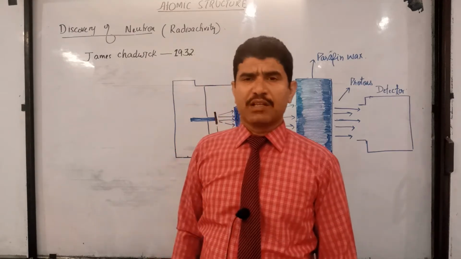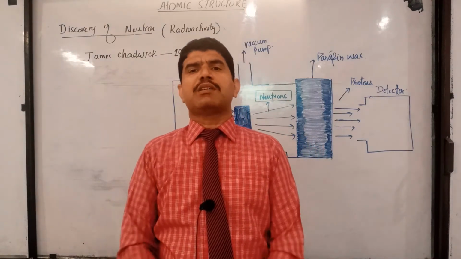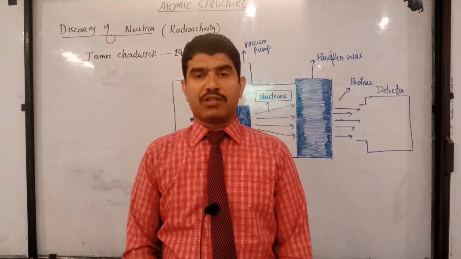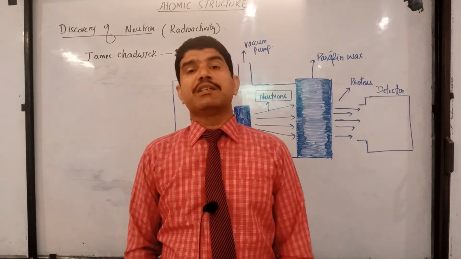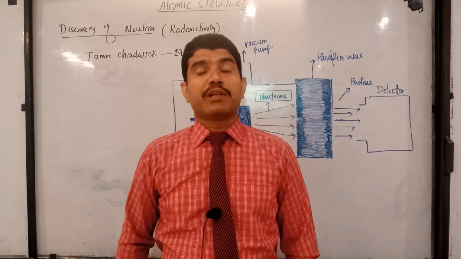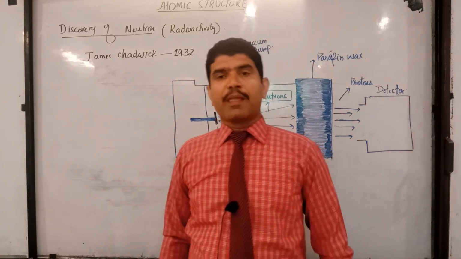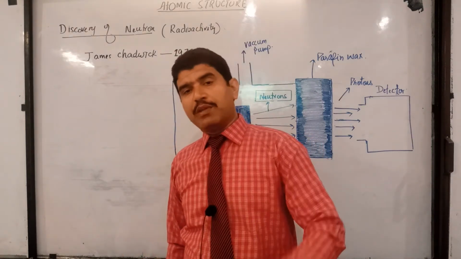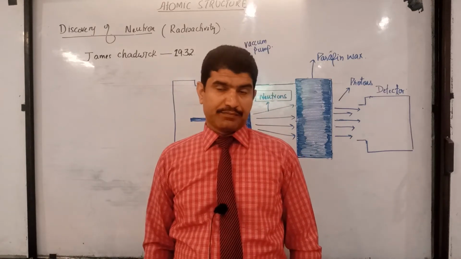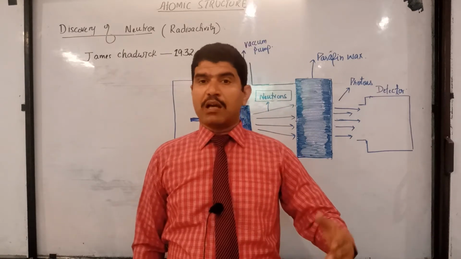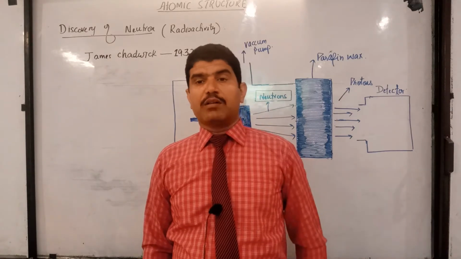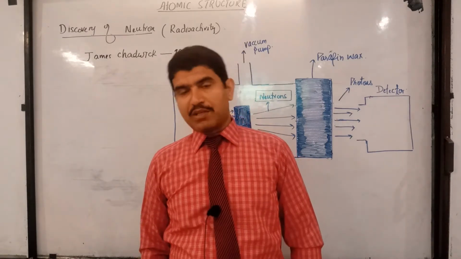How did he do this? He performed a series of experiments, and in the experiments he did some nuclear reactions, and from nuclear reactions he discovered the neutron, which is an electrically neutral particle. Moreover, he also proved that these particles exist in the nucleus of an atom. That is, we already knew that the nucleus has protons, and now the neutron was discovered by James Chadwick.